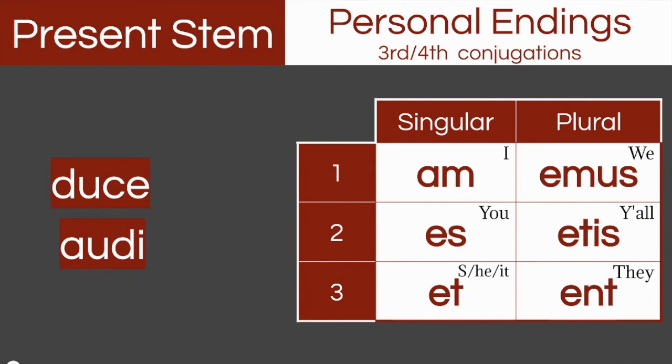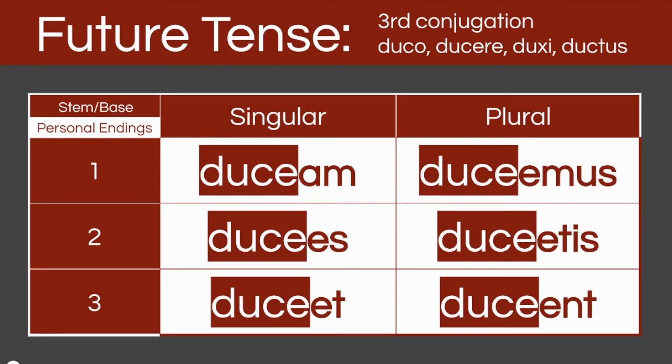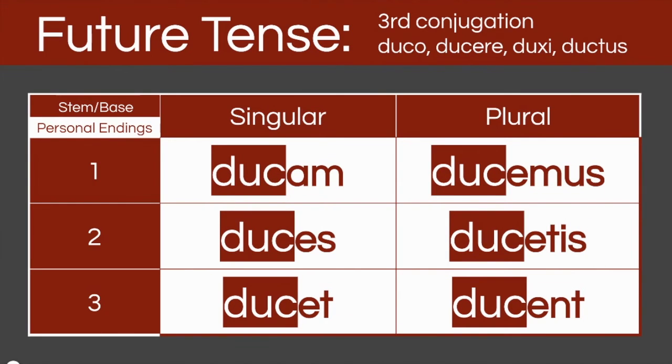In order to form the verbs, the third conjugation is the only one that's got a little extra step to it. So as you can see here, we've got duc, that's the present stem, and then the am, es, et. And probably when you look at this, it looks weird, especially having those two E's in a row in everything but that first person singular. And again, that is because that E is weak and wimpy, and so it actually gets smashed out by the stronger A and then the long E of the ending. So in the third conjugation, it's ducam, duces, ducet, ducemus, ducetis, ducent.